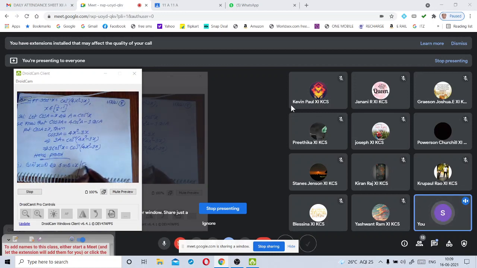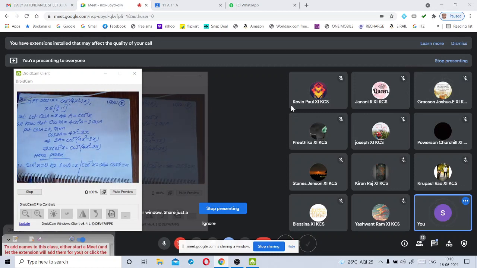Similarly, cos inverse of x is equal to theta implies what should we write here? Immediately we should write cos theta equals x, sir.